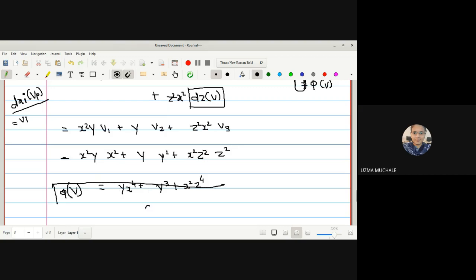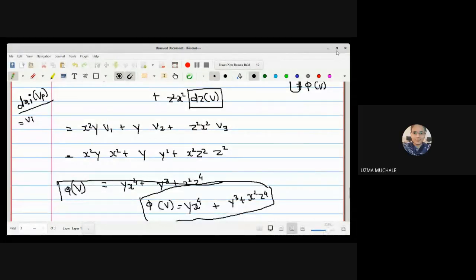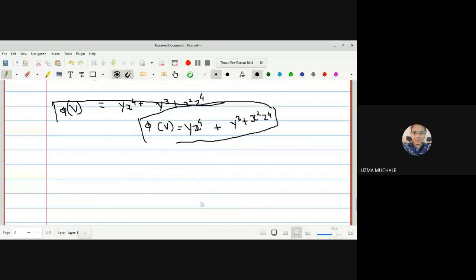a vector field. When we solve an example, we forget what result we should get, because initially we have studied that a one form applied on a vector field must be a real valued function. Whether you got the real valued function, yes ma'am. So what are your x, y, z? These are real valued functions, no? X, y, z are real valued functions, so with their addition, subtraction, scalar multiplication, vector addition, all will be real valued functions. So phi is a one form applied on a vector field, you get it as a real number.